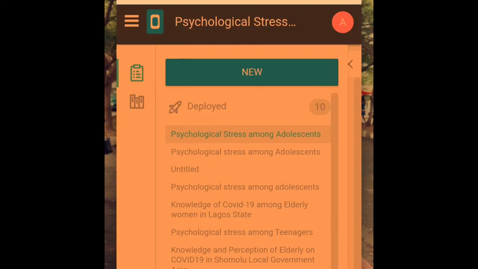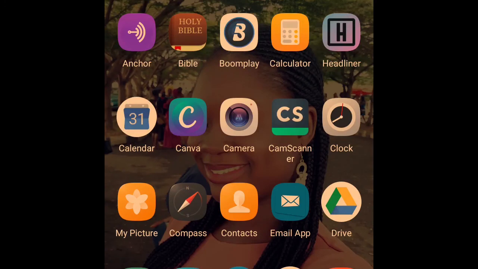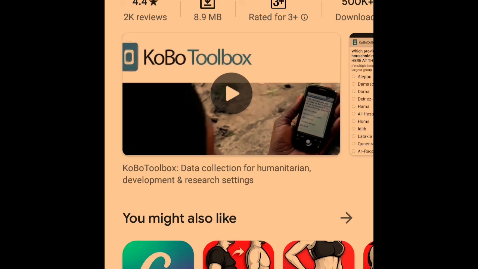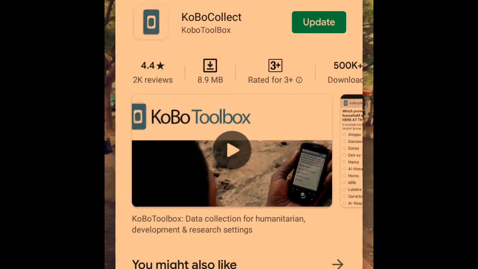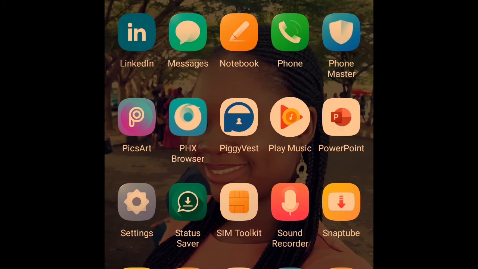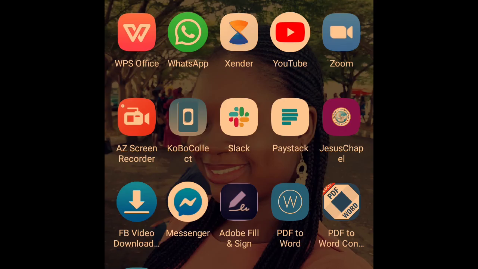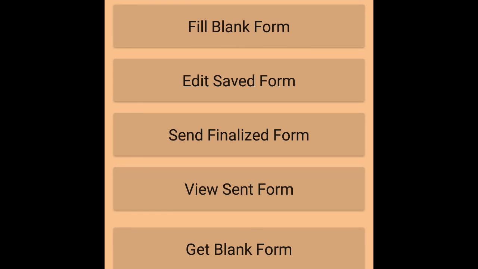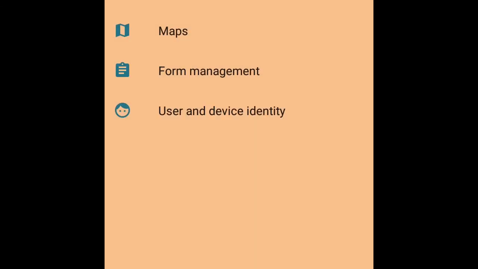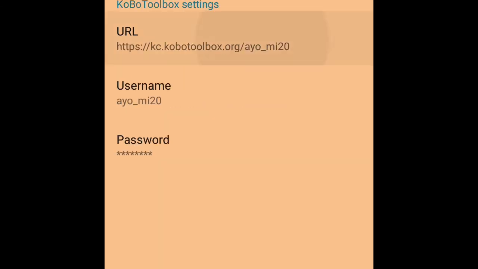We can then go and try to download the app. Okay, so click on this global color. And then since I have it already, I'll just go to the app to show us how to go about it. So click on the app and then go to the C.com. Alright, so this is the app. Just click on this and then you have the general settings. Okay, so go to server and go to URL.